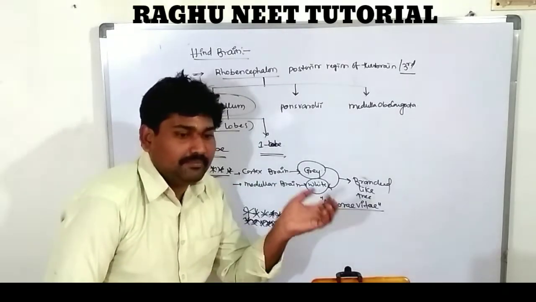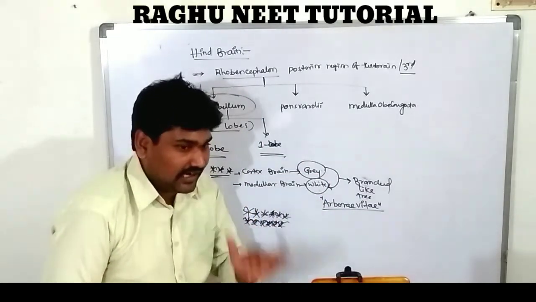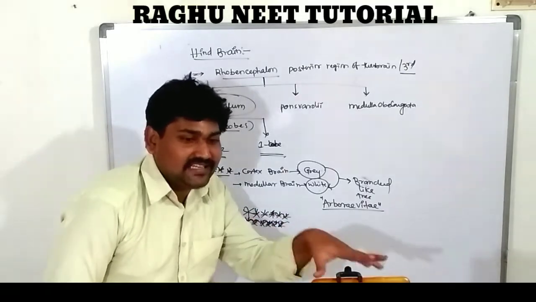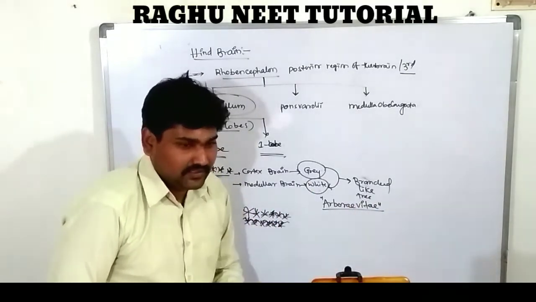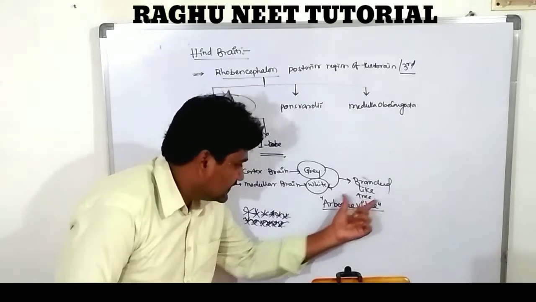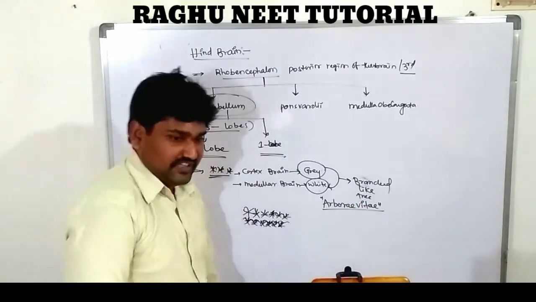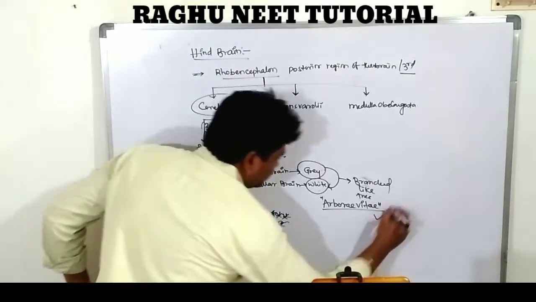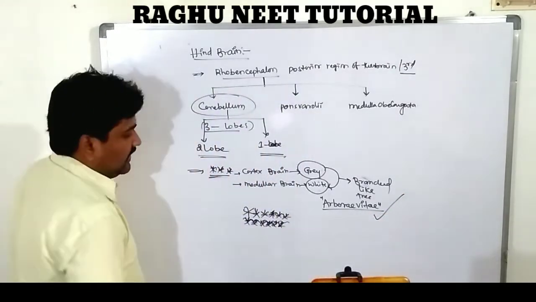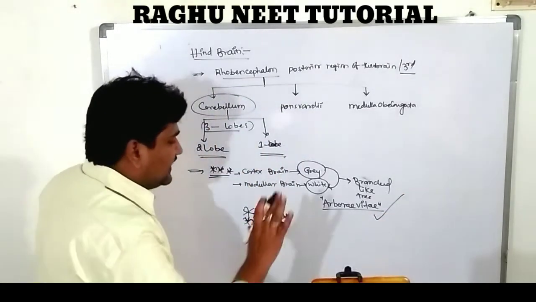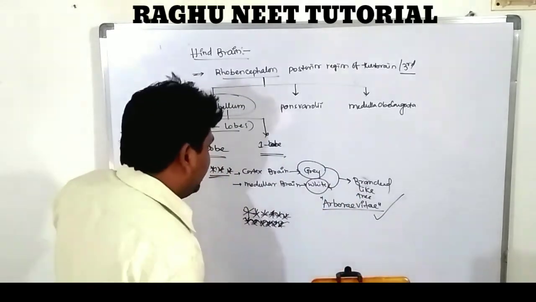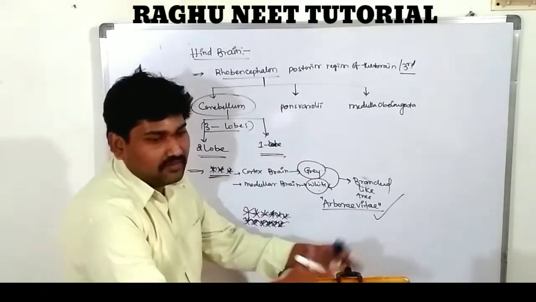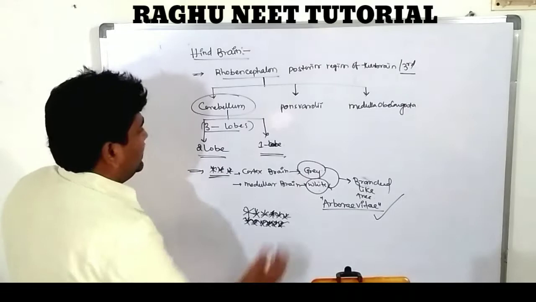So the gray matter completely covers the white matter like the branches of a tree. That is called the arbor vitae.